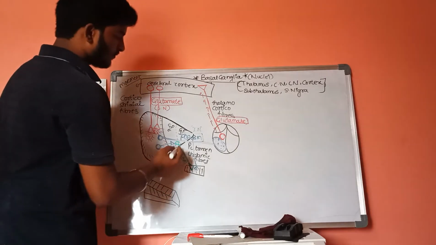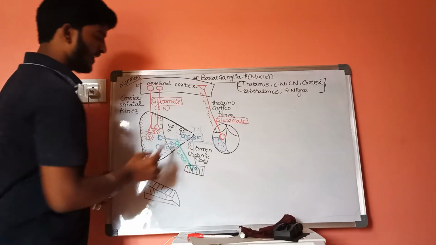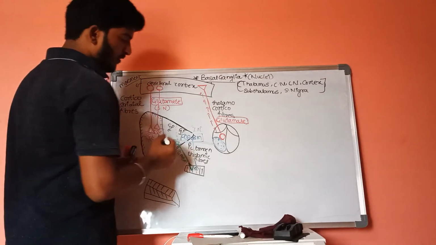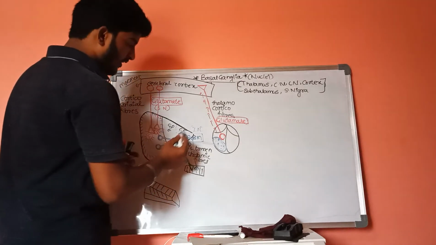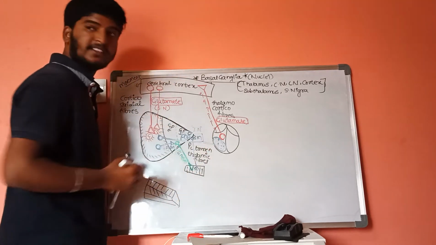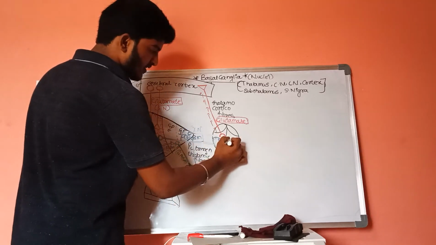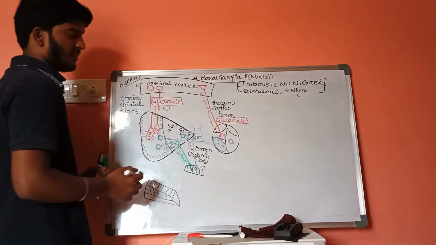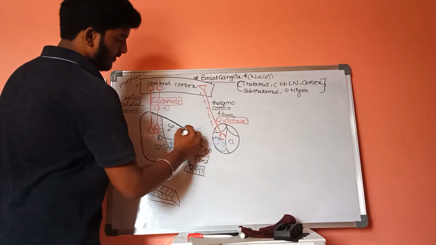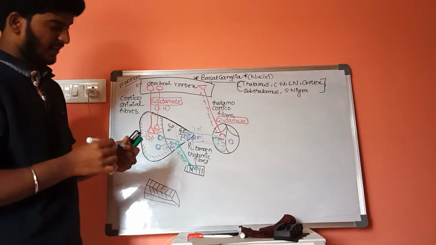Whenever this fiber enters the globus pallidus interna, there is one more fiber arising in the globus pallidus interna, and it will enter the thalamus.